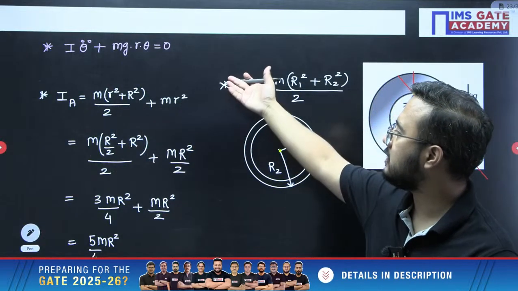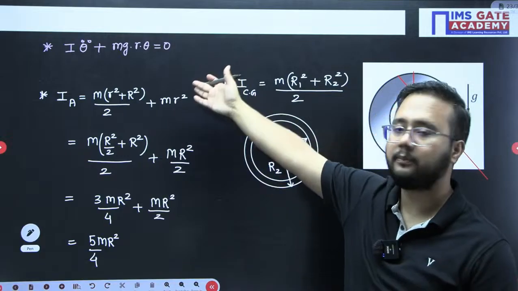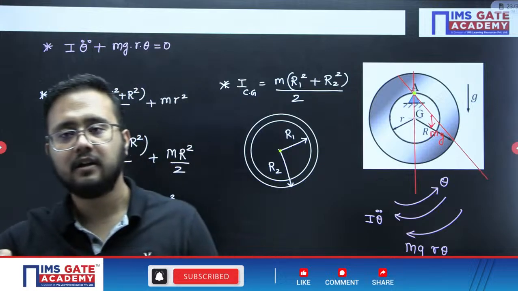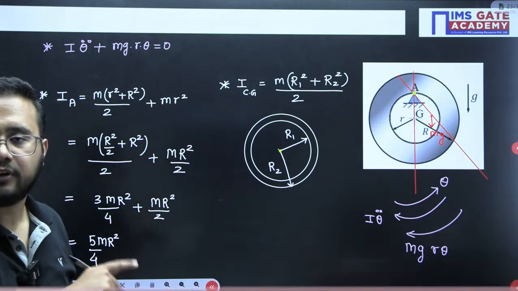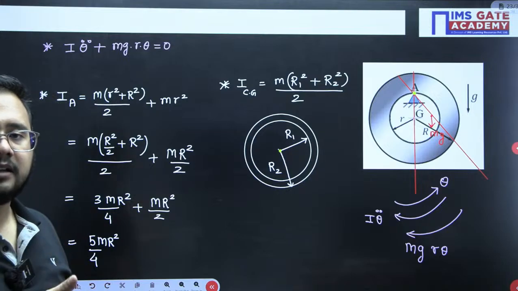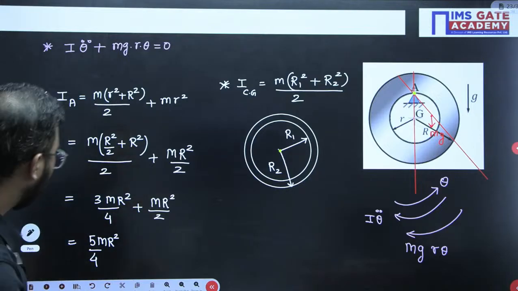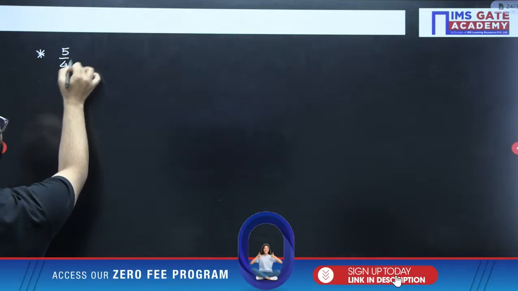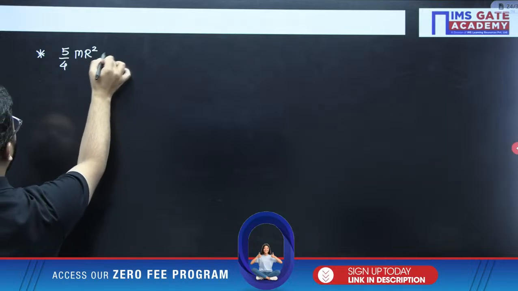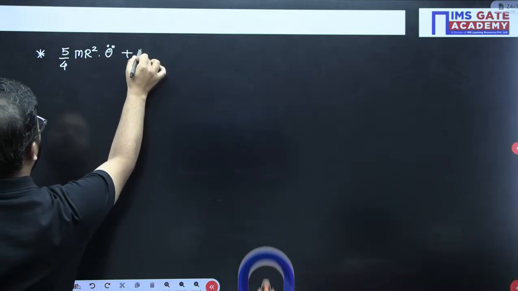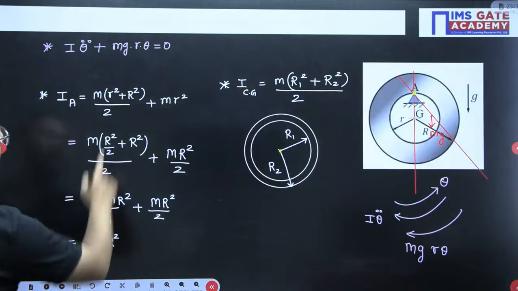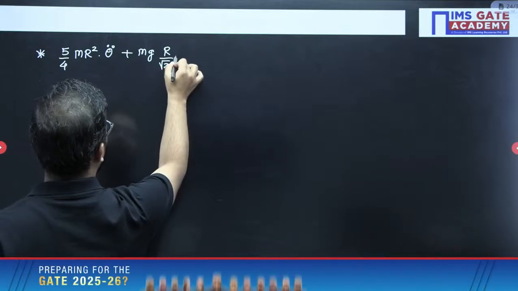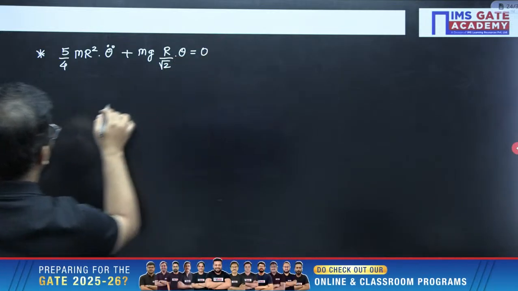Now the equation of motion is very simple. This value only we need to keep here. Then we get the answer of omega n, using omega n with the time period of oscillation, and then equate with the relation that they have given for time period of oscillation. With that, if I relate, I will get the answer very easily. So let us do that. mg into r theta. Small r is capital R by root 2, so instead of small r, capital R by root 2 would be there, equals to 0.